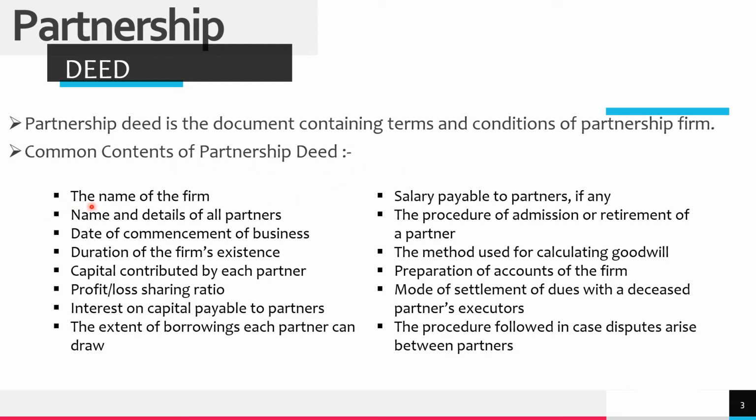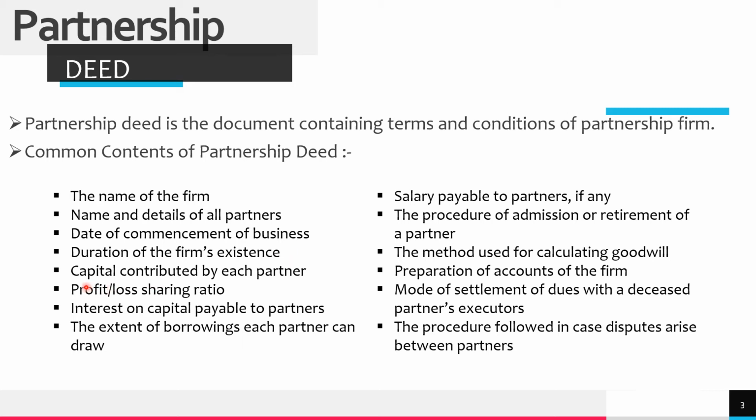It will include the name of the firm, very obviously, name and details of all the partners, date of commencement of business, like when the business started, duration of the firm's existence, like how long the business has been existing, if it is prepared after a certain time the business has started.